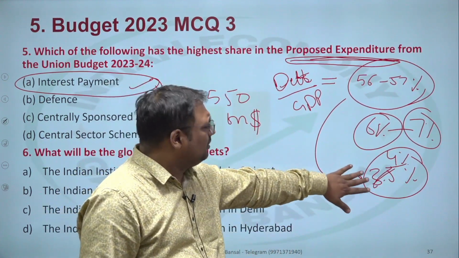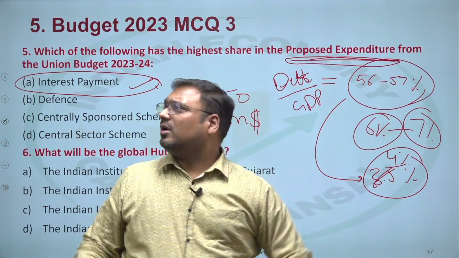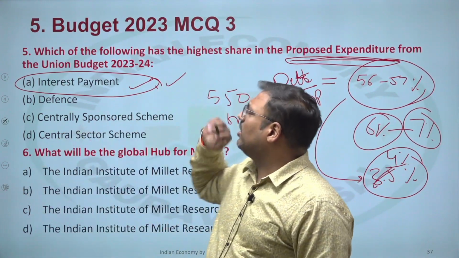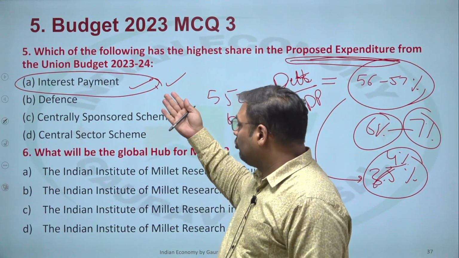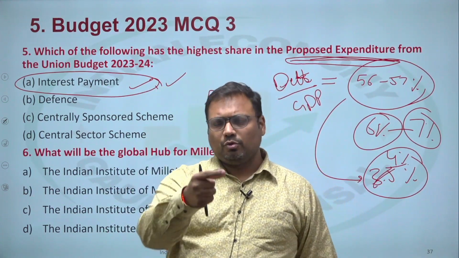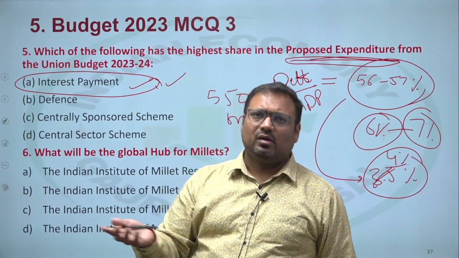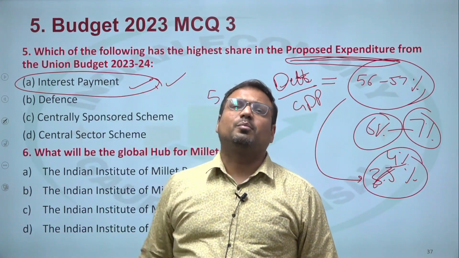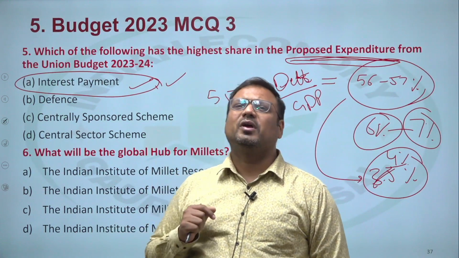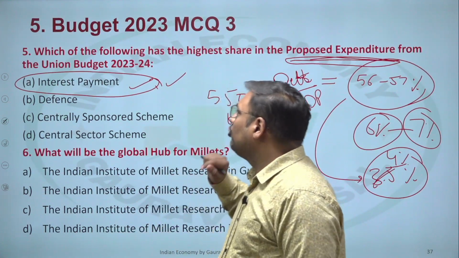And that is why it is roughly a quarter, because our interest payment at present is about 25% of our total expenditure. Not so long ago, 2 years ago, at the peak of COVID, our interest payment burden rose to almost 30% because we had to take too big a short-term loan.